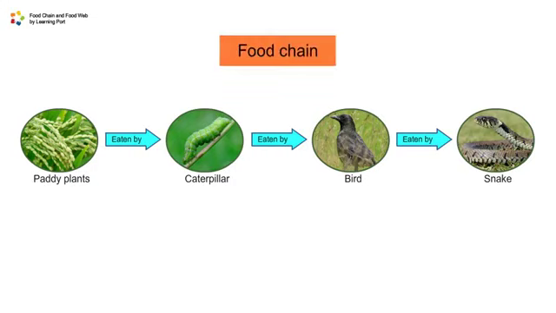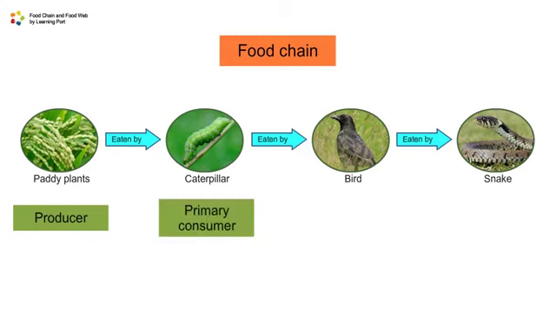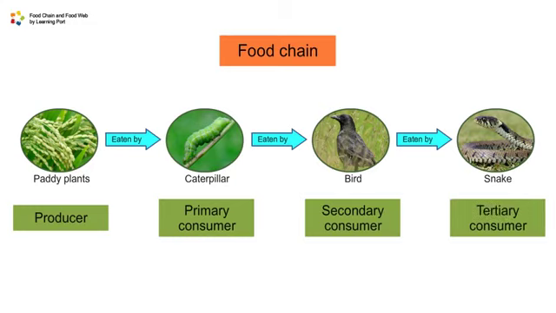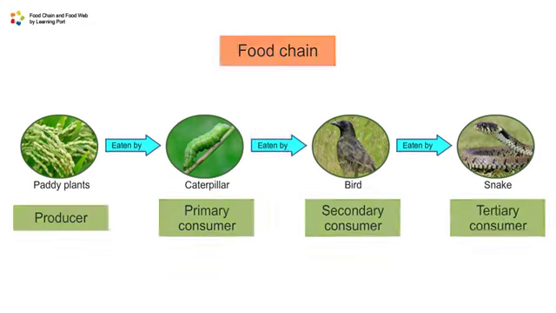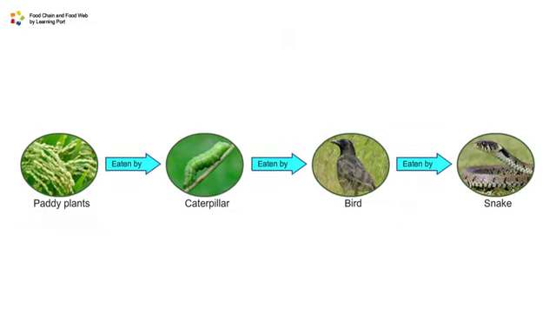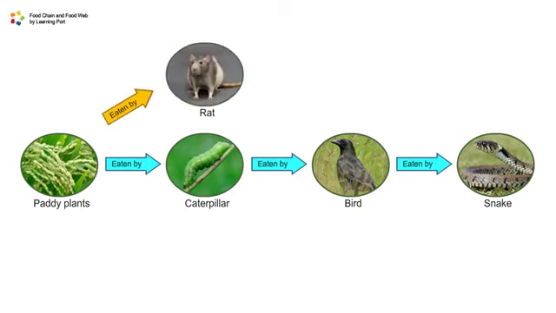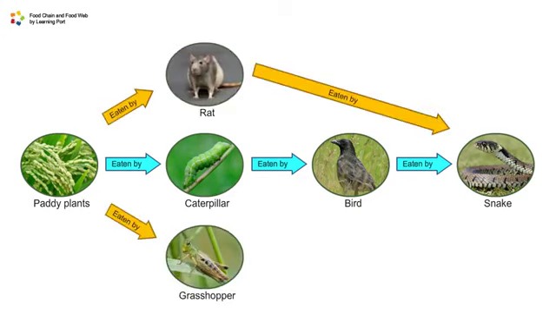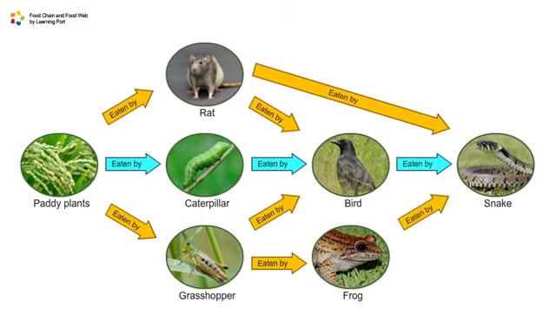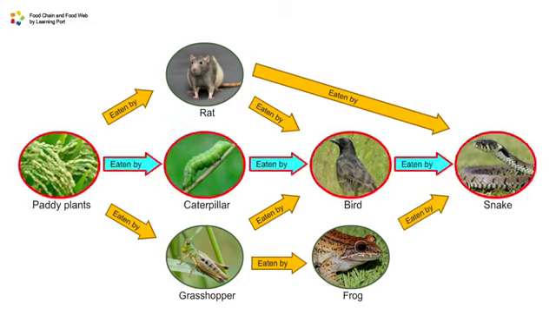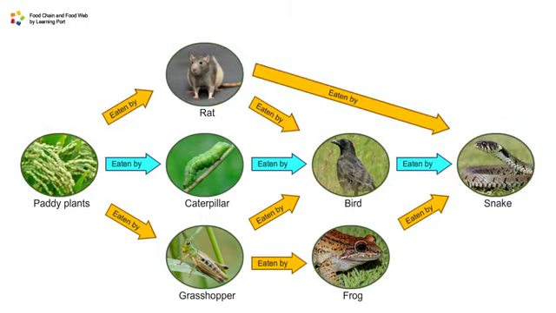A food chain usually starts with a producer, followed by a primary consumer, a secondary consumer, and lastly, a tertiary consumer. Paddy plants can be eaten by other animals, such as rats and grasshoppers. The same type of animals can be eaten by different animals. As you can see, there are many food chains interconnected in this ecosystem, and they form a food web.